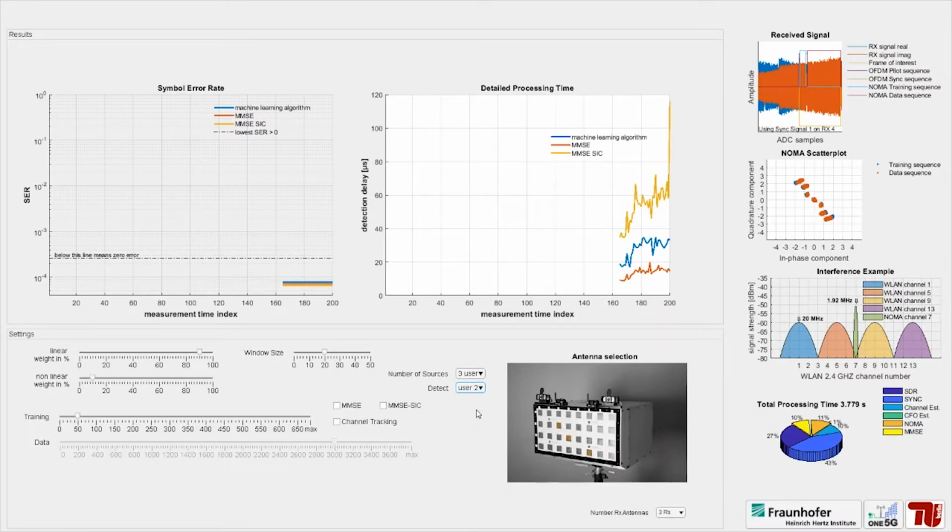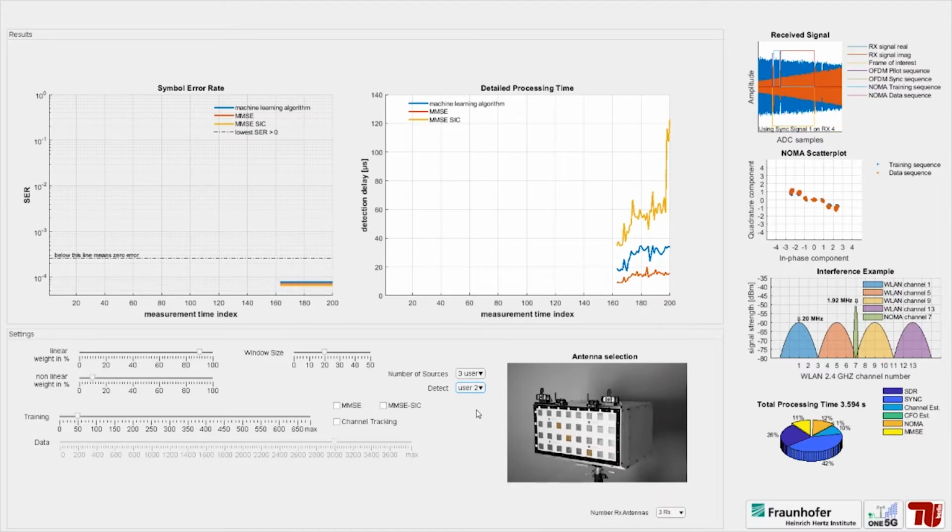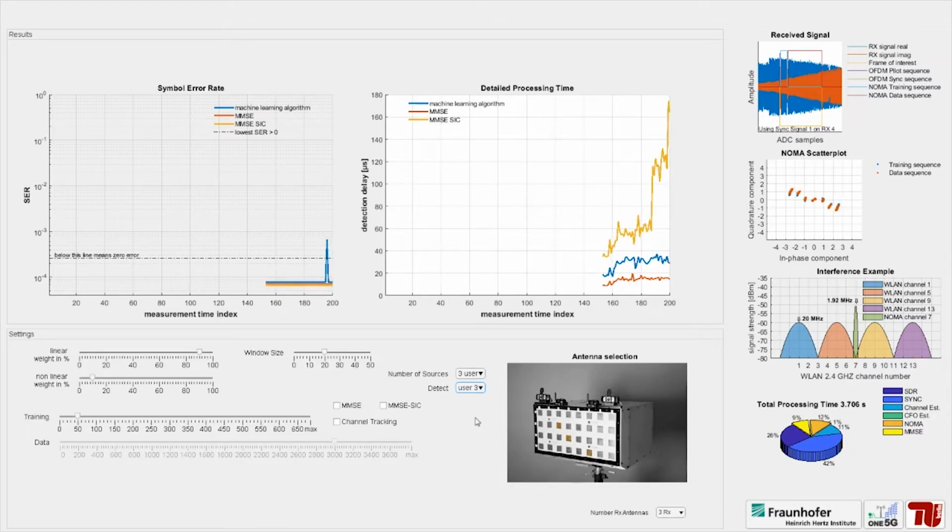On the left side you see the error rate of MMSE, MMSE-SIG and our ML approach. On the right side you see the processing time of all 3 algorithms. You can see that the processing time for successive interference cancellation increases as we go down in the SIC chain. Switching to detect the third user. Processing time is increasing again, but the machine learning approach remains comparable to MMSE.